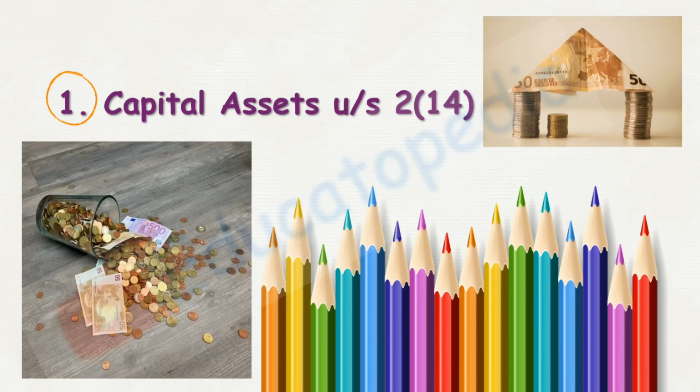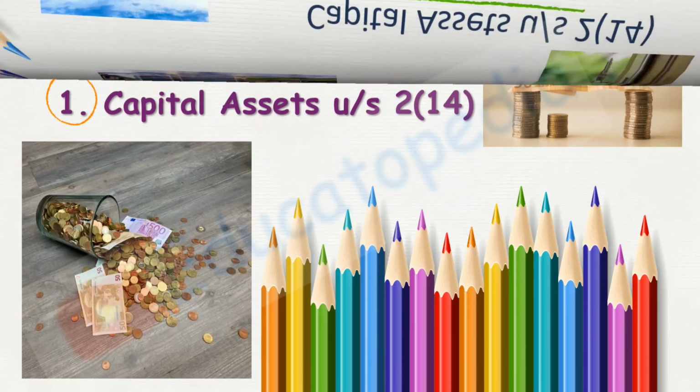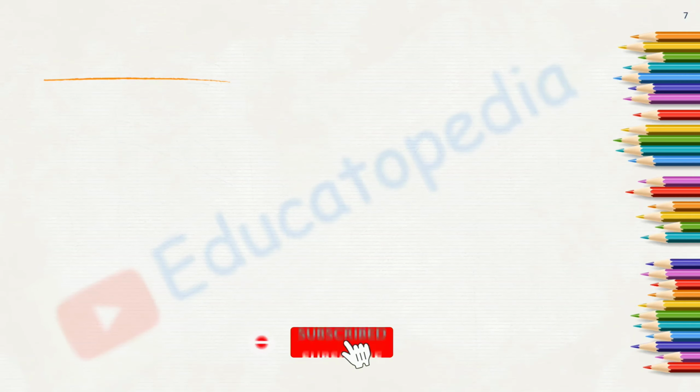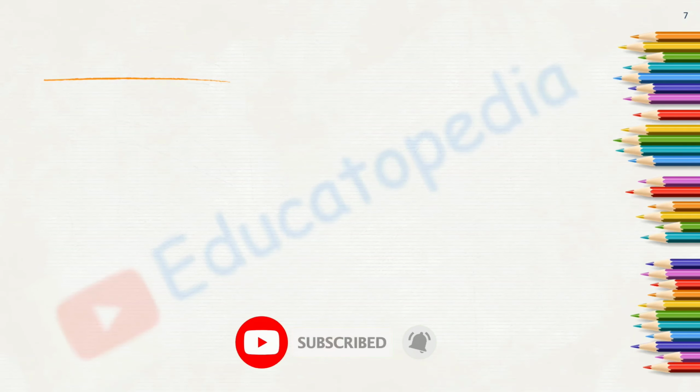What are capital assets? In lay language, we can say it can be any bullion, jewelry, money, currency, real estate, or the house that we own, the farmhouse, guest house, etc. What is the actual definition? Let's see.